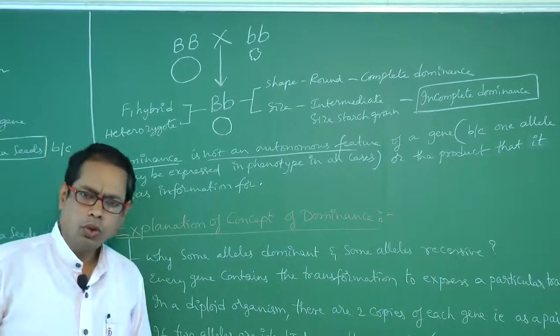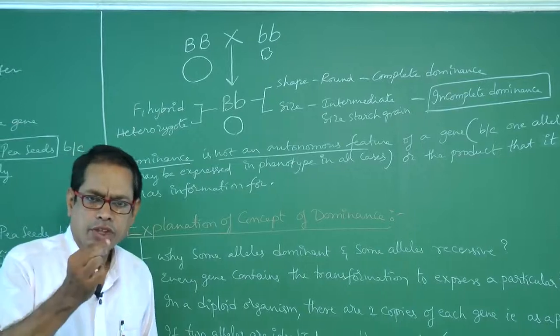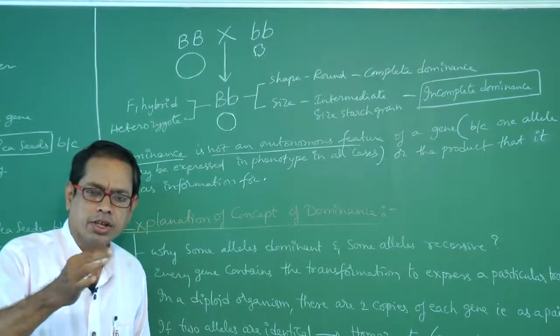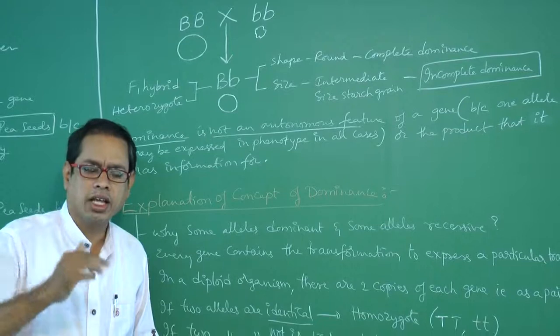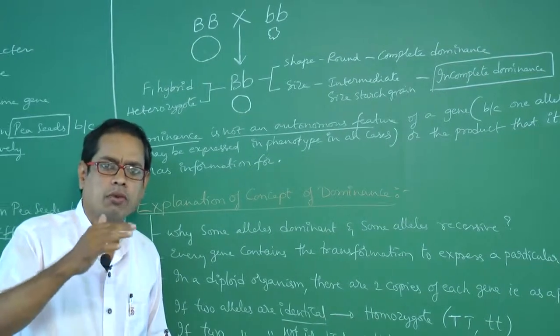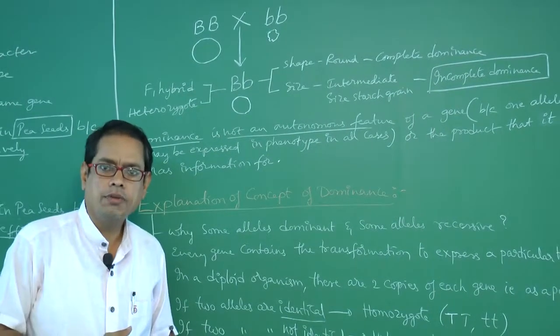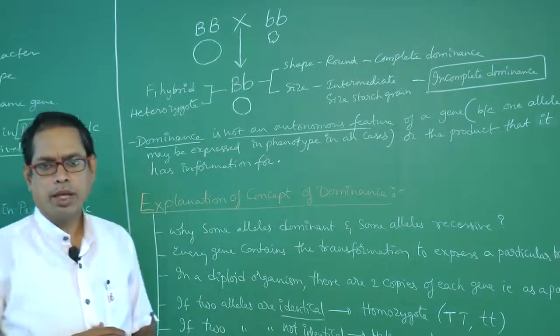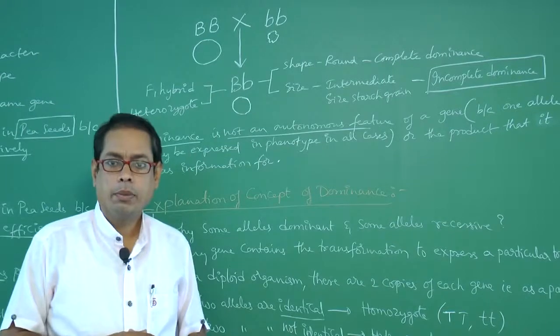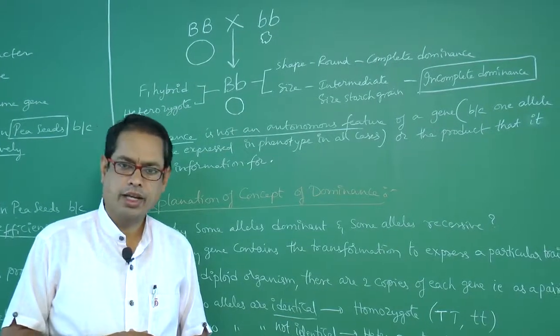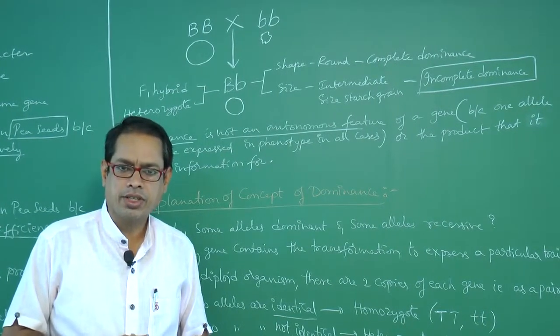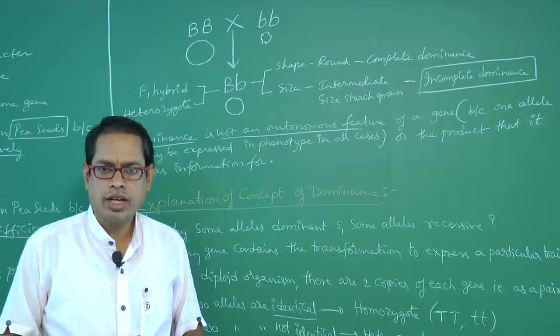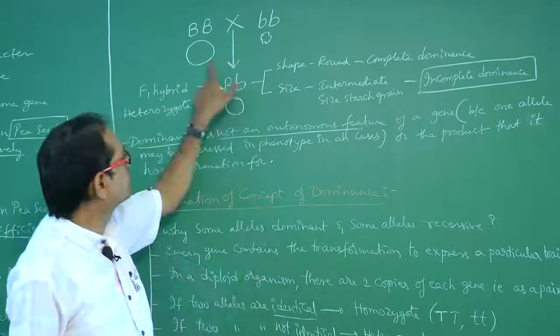So, what is pleiotropy? If a gene influences more than one character, more than one phenotype or multiple phenotypes, it is called pleiotropy. Pleiotropy can be found in, for example, pea seeds. Capital B expresses what type of starch grains? Large starch grains.